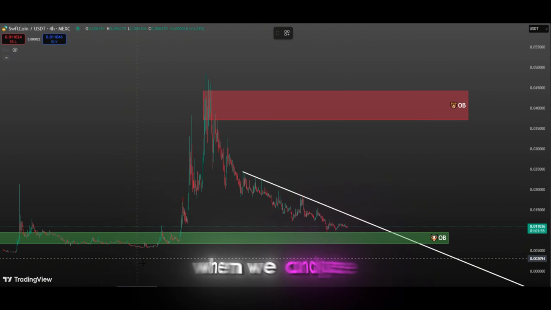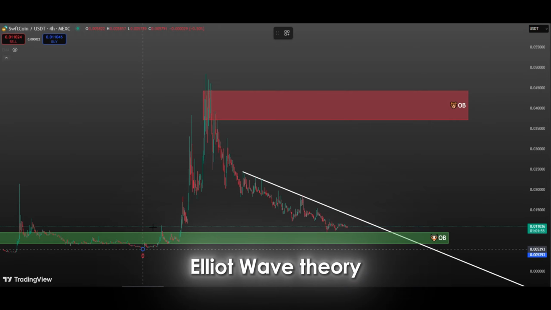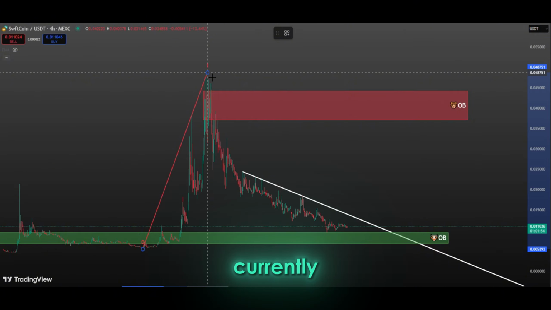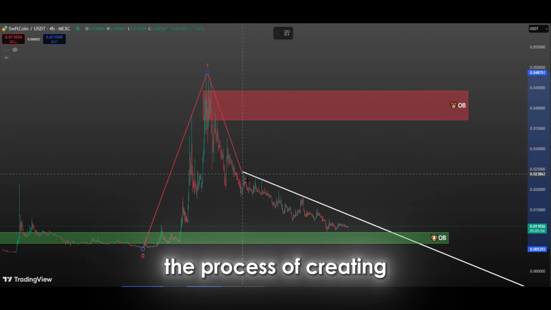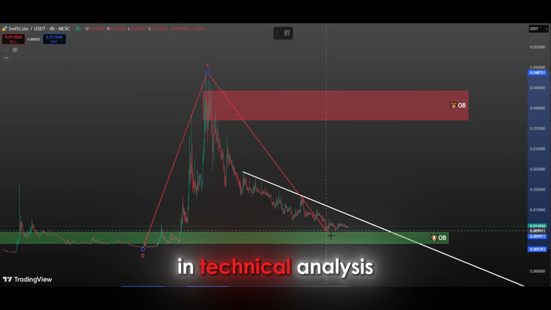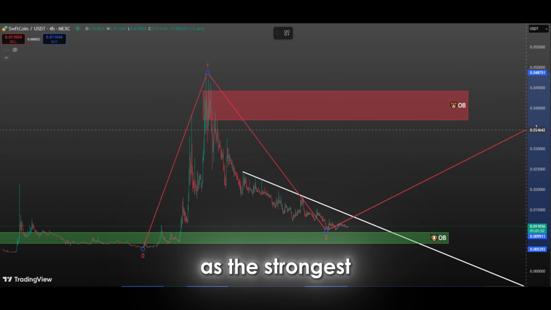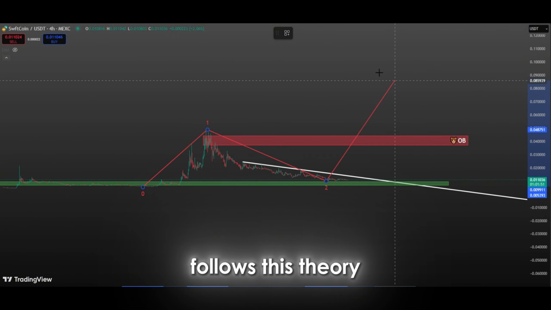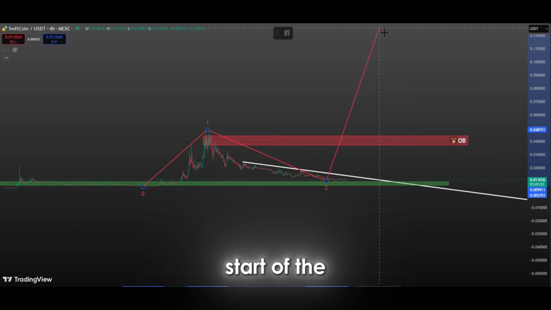When we analyze price movements according to the Elliott wave theory, we can clearly see that the first and second waves have been completed. Currently, the market seems to be in the process of creating the conditions for the third wave to begin. In technical analysis, the third wave is usually known as the strongest and longest lasting wave. If the market follows this theory, we could see a strong rally with the start of the third wave.